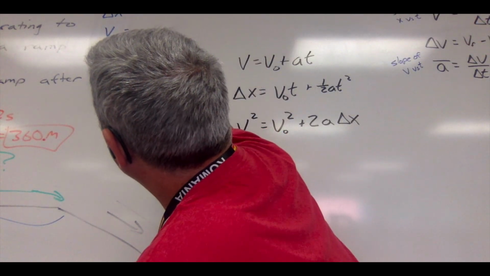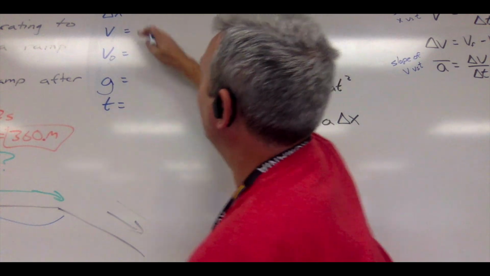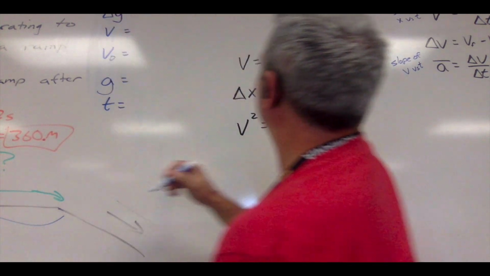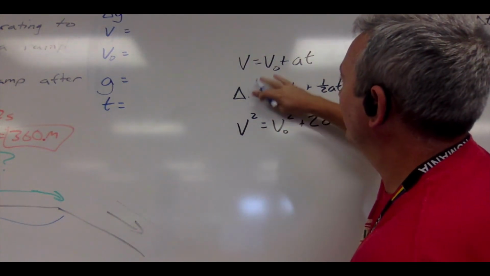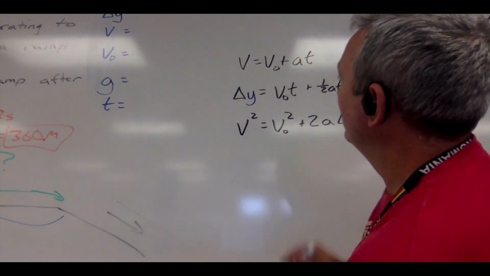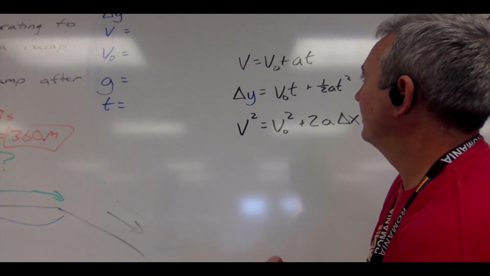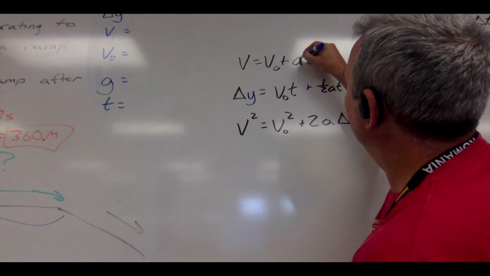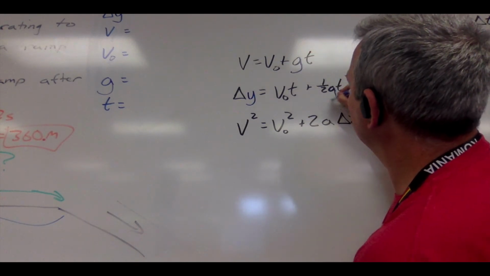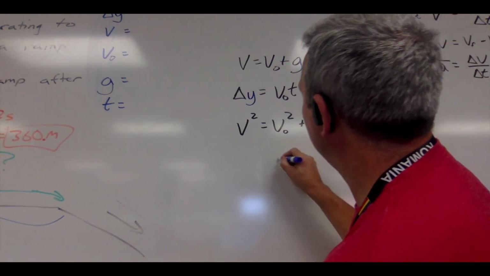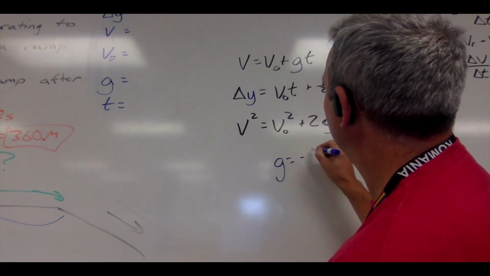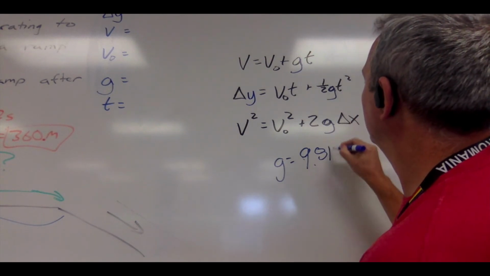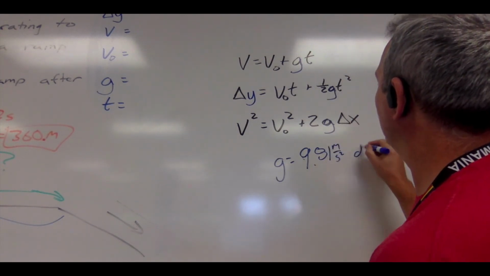Oftentimes you'll also see me change the delta x to delta y, because y is what we use for the vertical axis for the Cartesian coordinate plane. So every time you see g or a, you're going to change that to g. And g is equal to 9.81 meters per second per second downward.